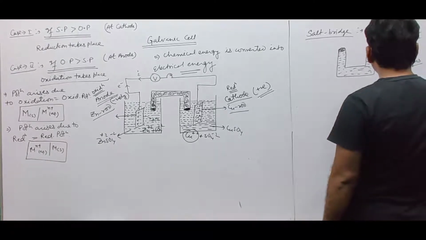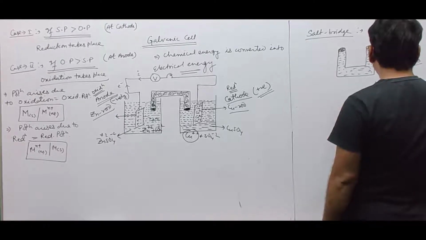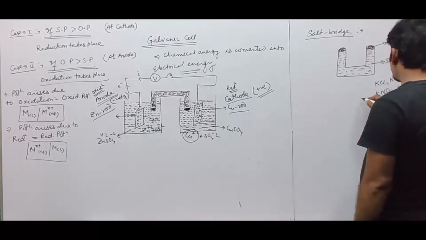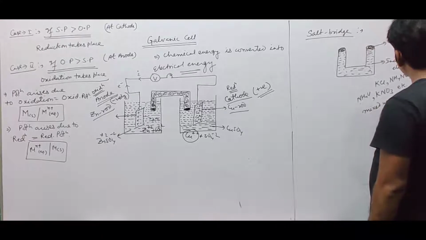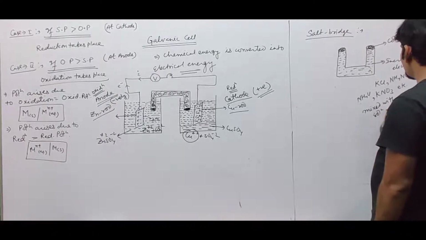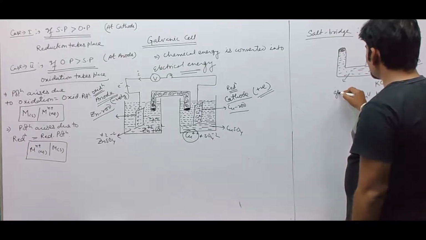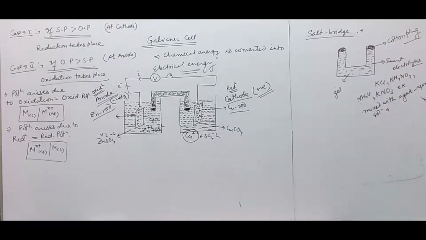Inert electrolytes like KCl, NH4NO3, KNO3, ammonium chloride NH4Cl, etc. can be used, mixed with agar-agar solution. This solution is in the form of jelly, gel.